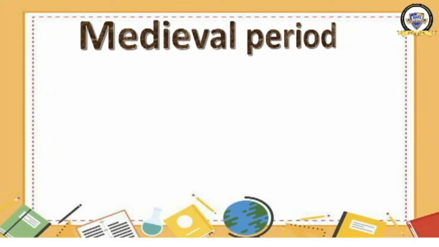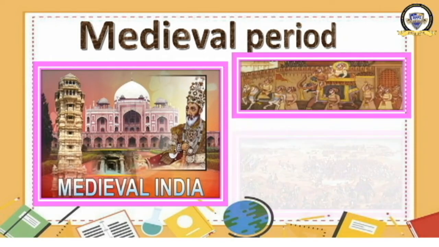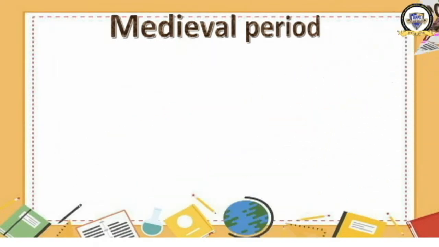See, these are the common pictures which denote the medieval period. Some Mughal rulers, some of the monuments, forts, then paintings, then war by the British in the very beginning of the 18th century. So these are the most important attractions, we should say. It is not attraction actually, but the important characteristics of the medieval period are all of these things, right? Moving ahead to some more features of the medieval period.